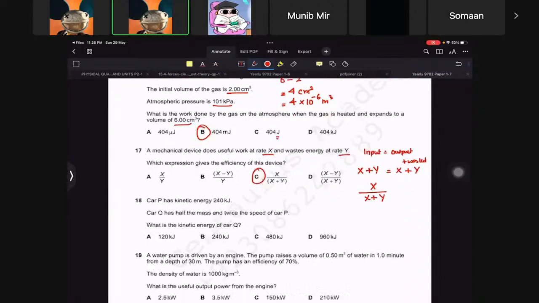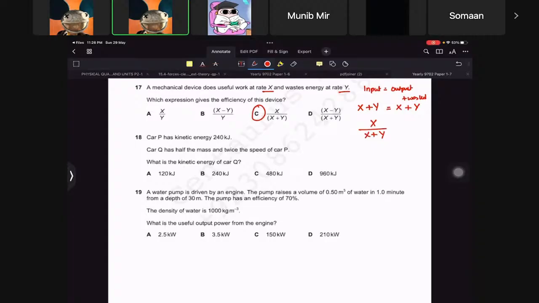Okay, then a car P has a kinetic energy of 240 and car Q has half the mass, twice the speed of car P. Okay, what is the kinetic energy? So kinetic energy of Q is half times half the mass and twice the velocity. Okay, so this would be equivalent to, if I were you, I would actually keep half and then just write it like this. This will be 4v squared.